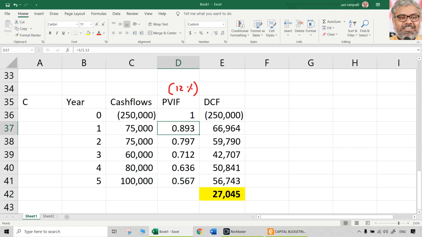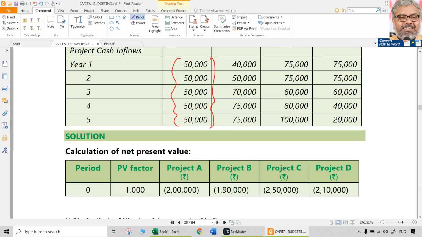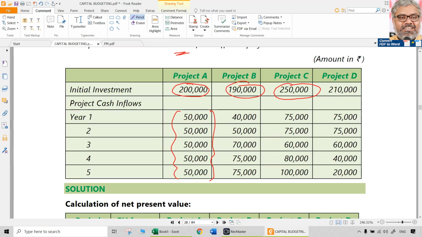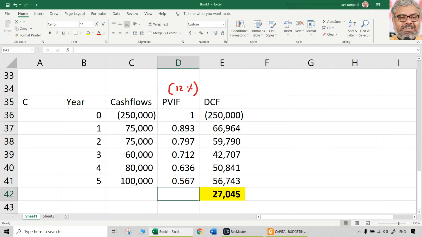Multiplying with the same PVIFs, you get discounted cash flows. So now the NPV is around 27,000 rupees. So that is the NPV of project C. Do it once again on paper. Of course, you will take more time. On paper, you have to write the project name, then all this table, PVIF, cash flows, computation, everything has to be shown.